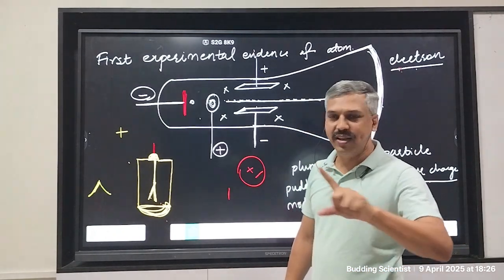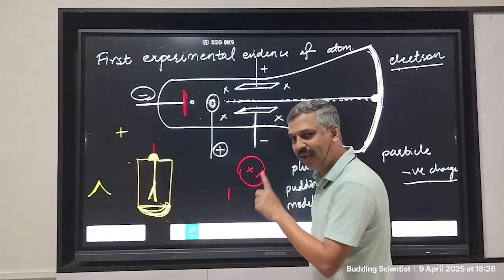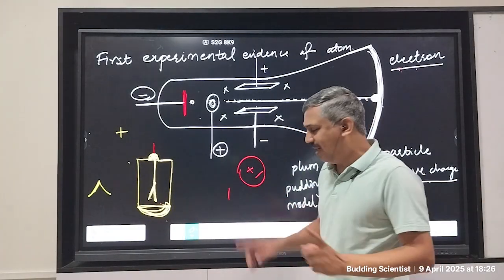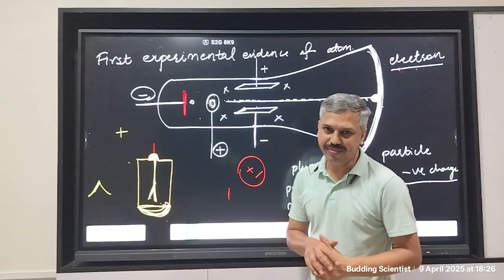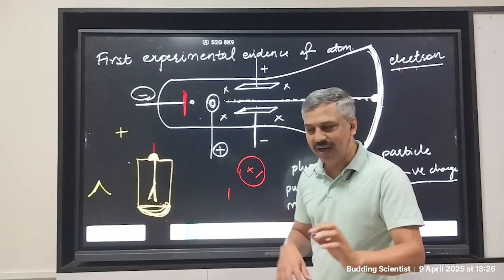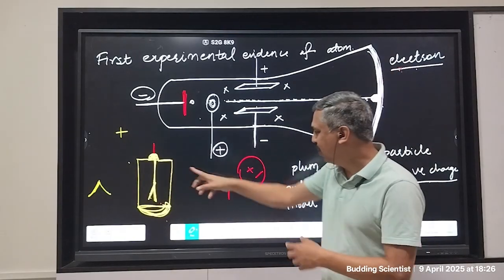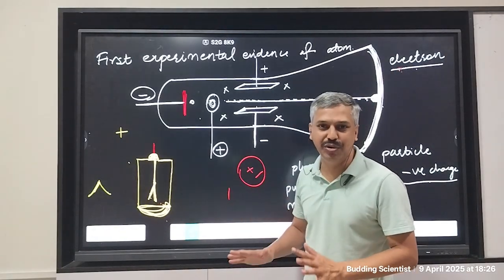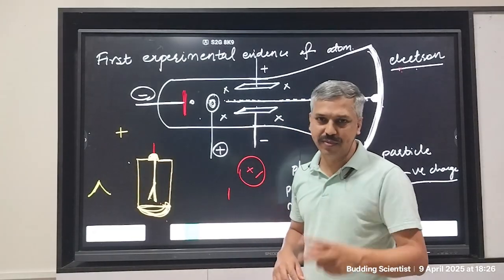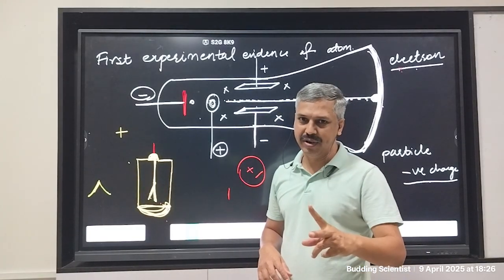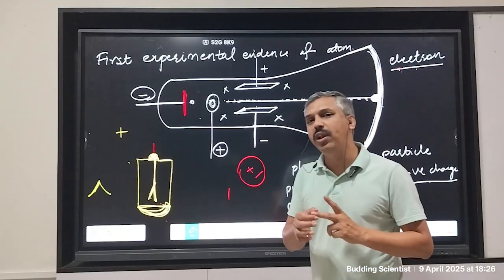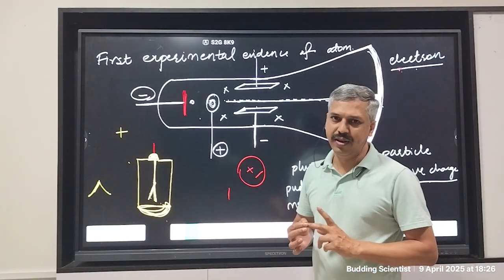So Thomson said that this small particle exists, and this particle, according to Dalton, is called an atom. So J.J. Thomson says that atoms exist, and his experiment has led to the conclusion that atoms actually exist. And inside every atom, there are two kinds of charges, positive and negative. The total positive charge inside the atom is equal to the total negative charge inside the atom.